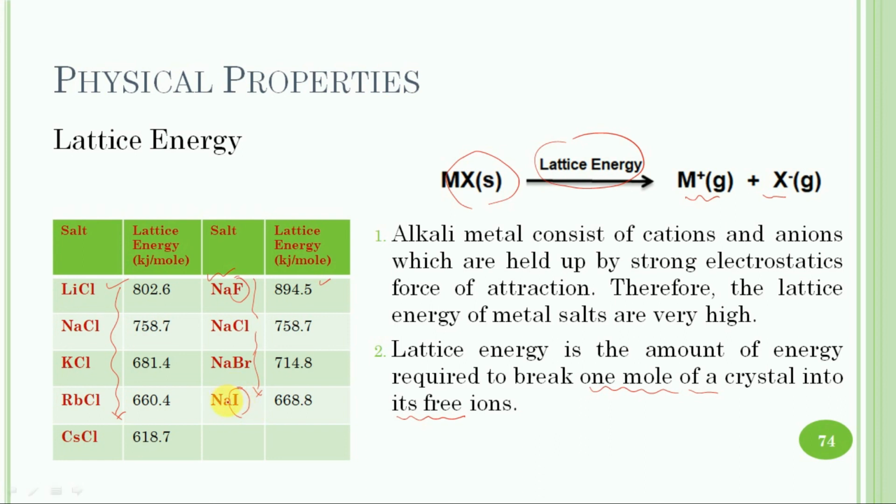So the force of attraction in the ionic solid sodium iodide is the least, and it has the smallest lattice energy.